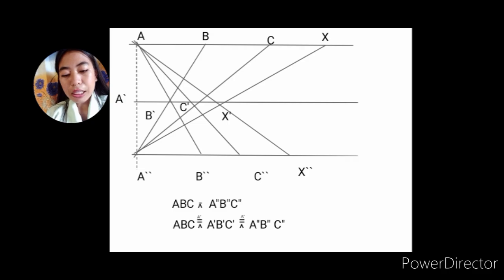Same with A prime, B prime, C prime, and A double prime, B double prime, C double prime, and X double prime, related by a perspectivity center. It's not just three or more points, as you can see.